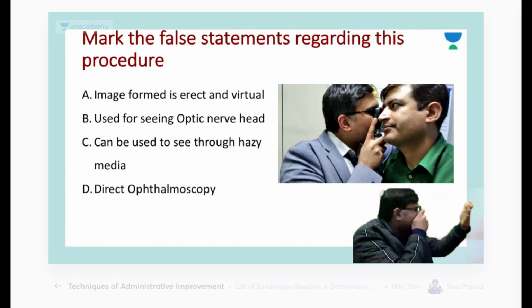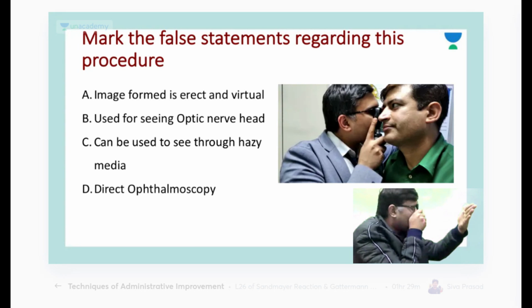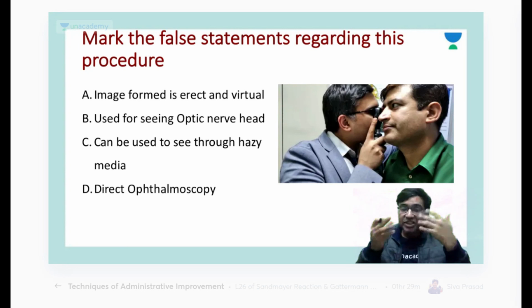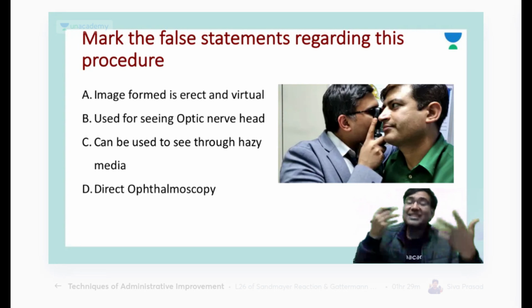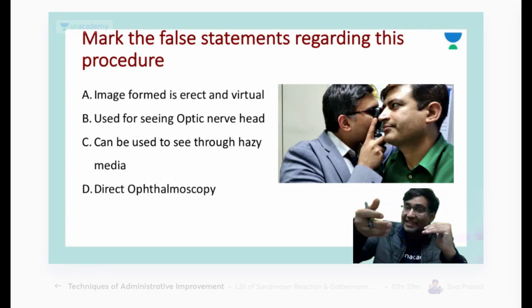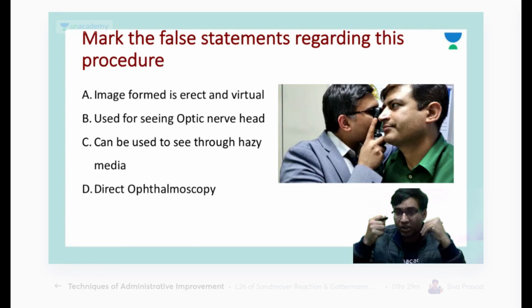Sometimes even from a 25 centimeter distance, I can move the light of the direct ophthalmoscope and see if there is a change in position of a lenticular opacity or a corneal opacity. Through a distant direct ophthalmoscopy, I can tell whether the opacity is in front of the nodal point of the eye or at the back of the nodal point of the eye.